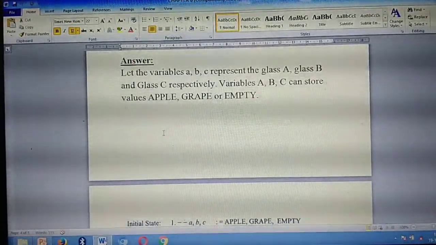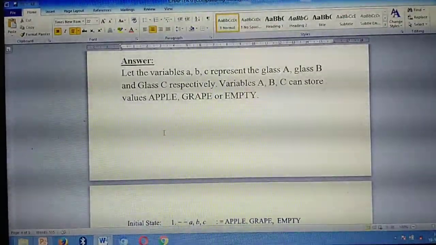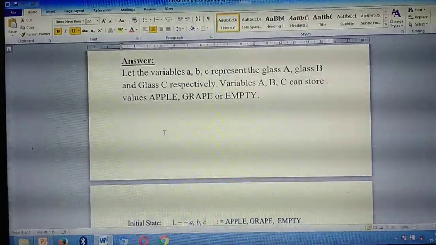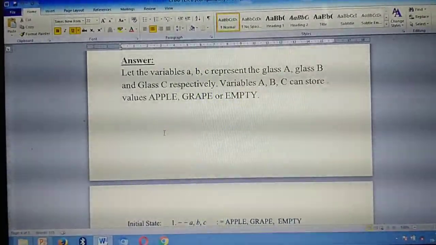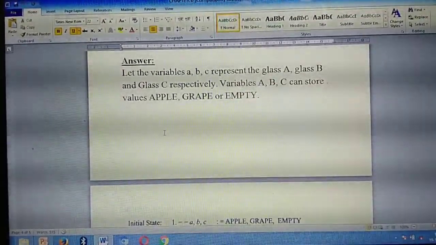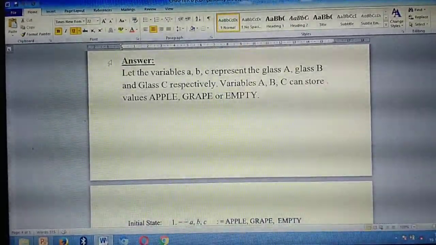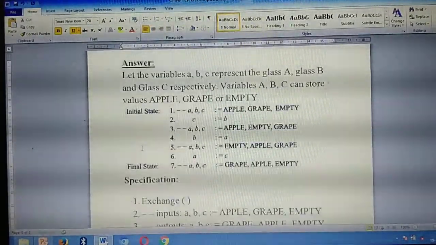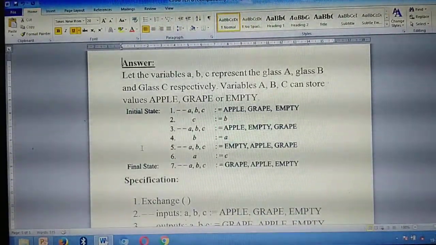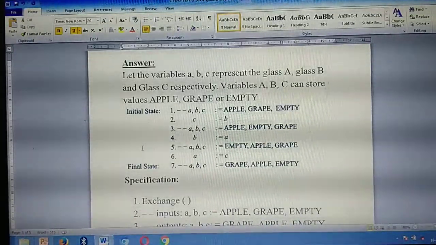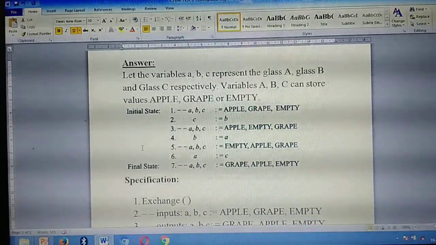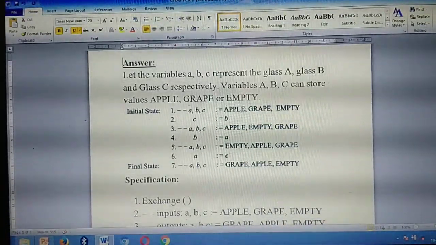Write fast, okay? Write it. So this is the answer for the third detailed question, okay? Don't make any blunder mistakes, write as it is.